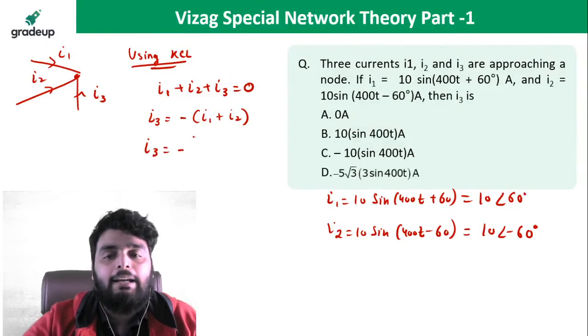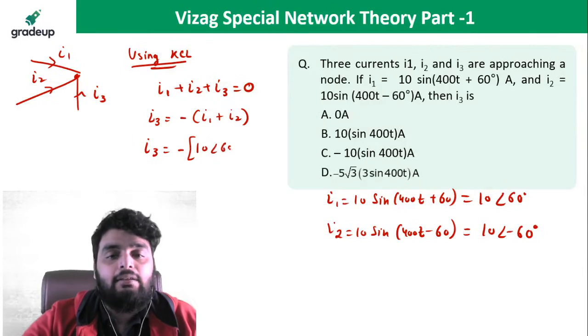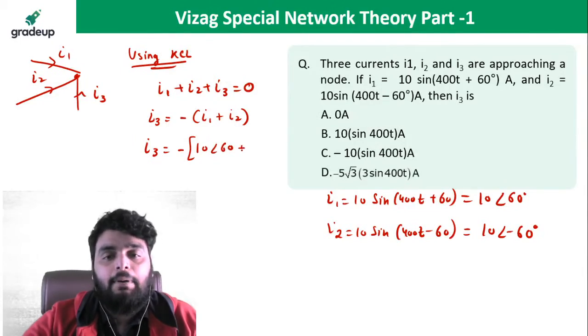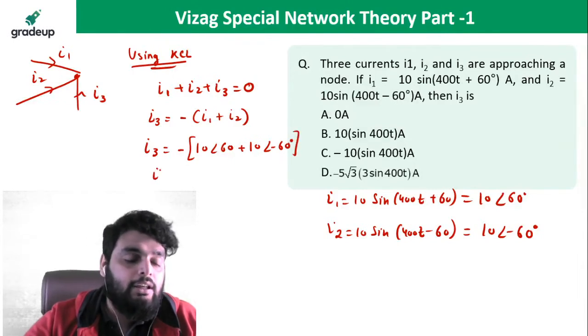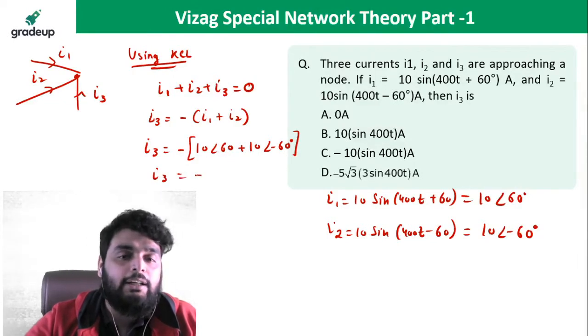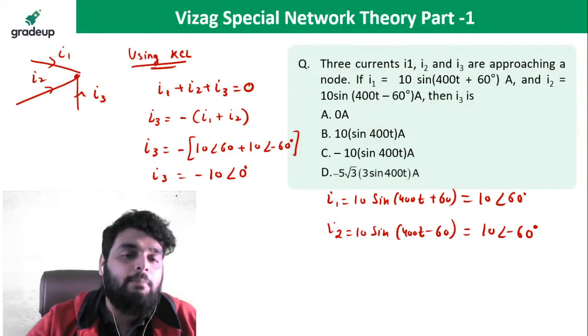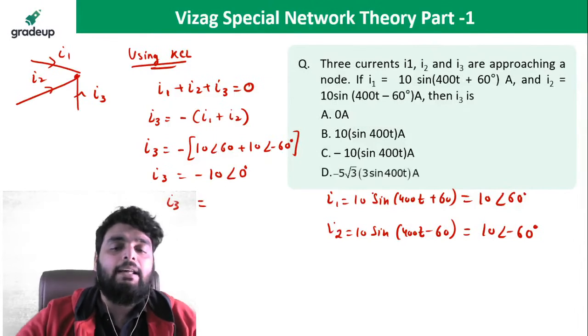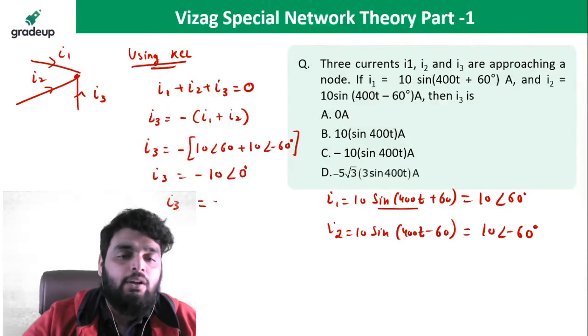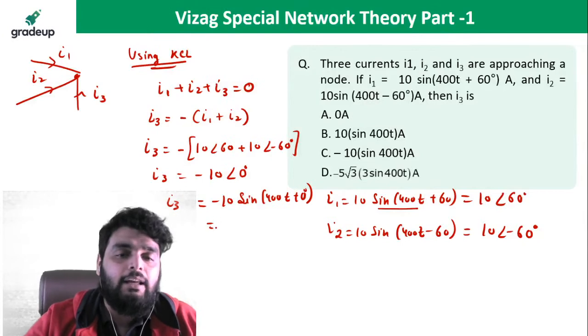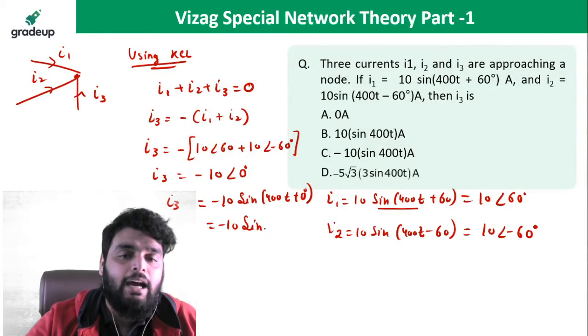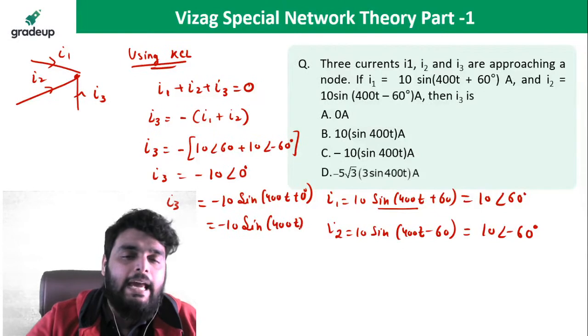I3 will be minus of 10 angle 60 plus 10 angle of minus 60. Now when you solve this equation, it comes out to be minus 10 angle 0. Now what is the base? Base is sine 400t. So minus 10 sine 400t plus 0, which is nothing but minus 10 sine 400t ampere.